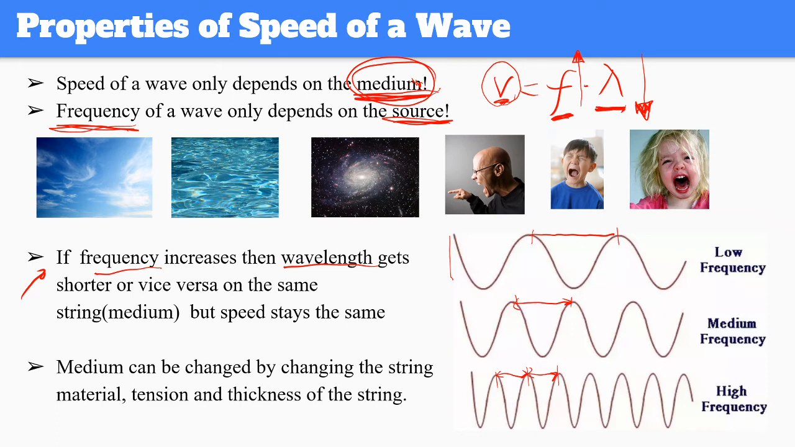So if you would like to change the speed, how can you change the medium? You can basically change the material, the string type, or the tension on the string, or the thickness of the string. So they are basically changing the type of the medium, and that's how you change the velocity of the wave. All right, that's going to be an important point for the later conceptual questions, so that's why I want to stress it.